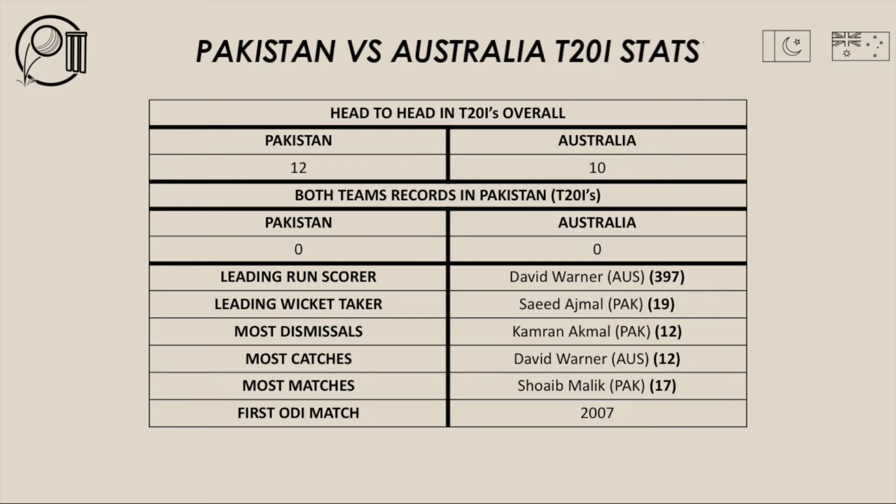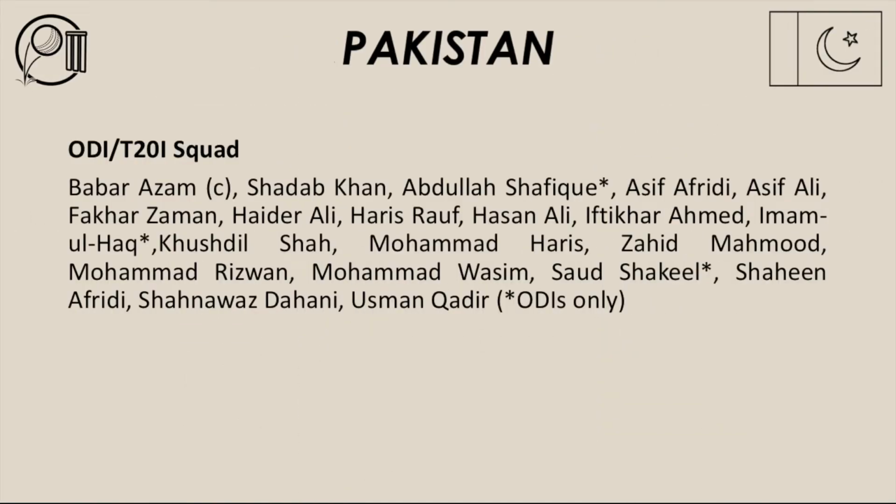Leading run scorer, David Warner with 397 runs. Leading wicket taker, Saeed Ajmal with 19. Most dismissals, Kamran Akmal with 12. Most catches, David Warner with 12. Most matches, Shoaib Malik with 17. And the first T20 international match played between Pakistan and Australia was back in 2007.